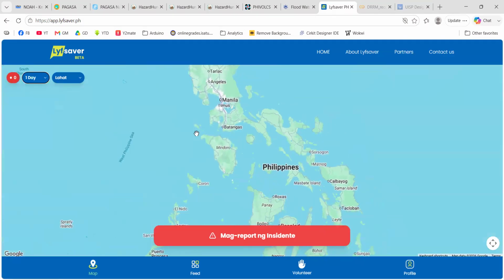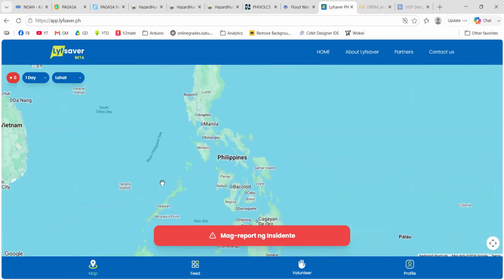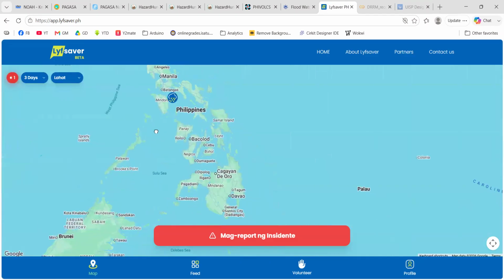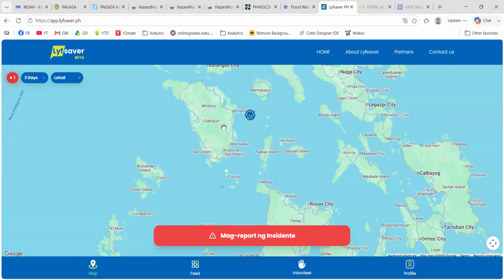All right, so today no one has reported an incident, or maybe some of them are yet to report. In the last 3 days, maybe I have to zoom in, we have a number here. In the past 3 days we have one incident reported.